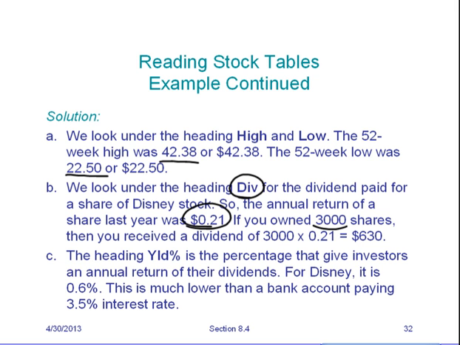If you own 3,000 shares, you would take that and multiply, and the company paid you $630 in profit in their company. Percent yield was 0.6%. Not a very good return on your investment if you can put your money in the bank account that pays 3.5% interest.